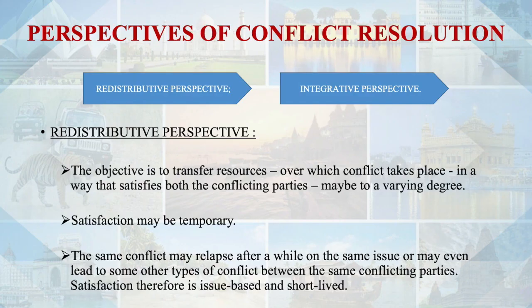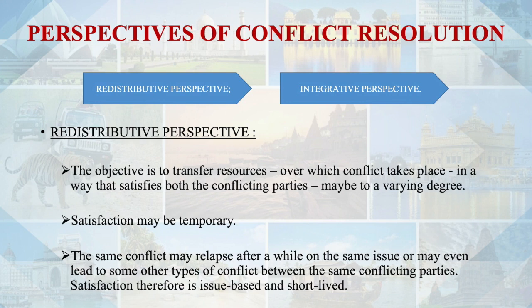As we have seen, in the redistributive perspective of conflict resolution, the objective is transfer of resources. One party may have a larger share of the resources due to transfer, the other party a smaller quantity. So conflicting parties may be satisfied with varying degrees of transfer of the resources. Secondly, satisfaction is not guaranteed in this perspective because it could be temporary in nature.